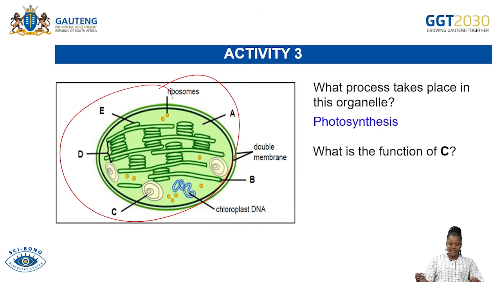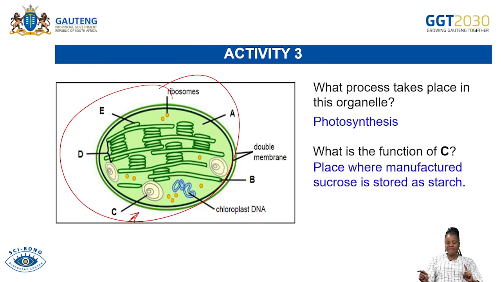What is the function of C? Already we have labeled C, and we said C is the starch granule. I've explained that the starch granule explains itself. It means that that's where starch is stored. So the function of C is to store starch. So you see, these are very simple questions and very simple to answer. But you'll only be able to provide correct answers when you have prepared yourself for the paper, when you have studied, practiced, and practiced.